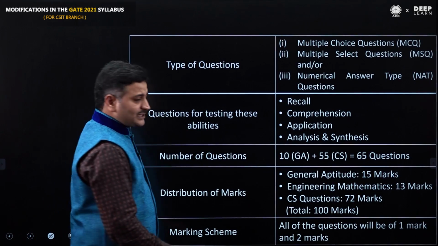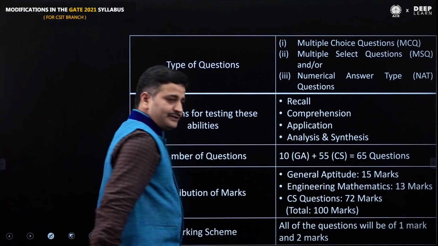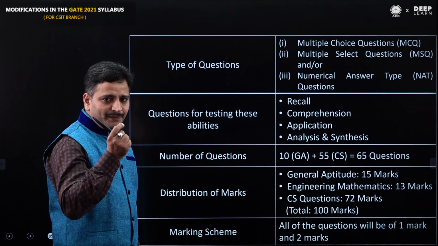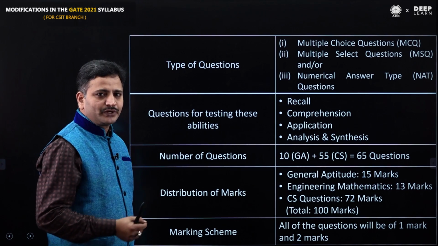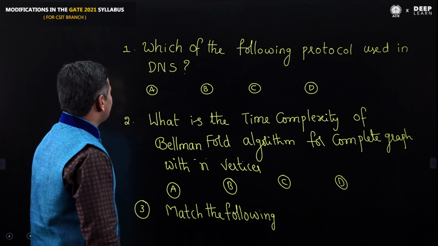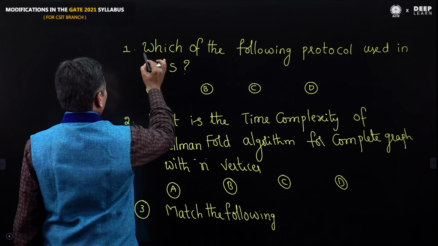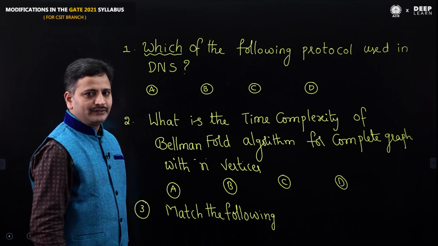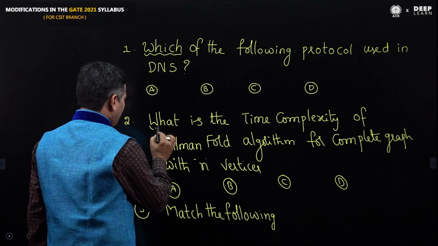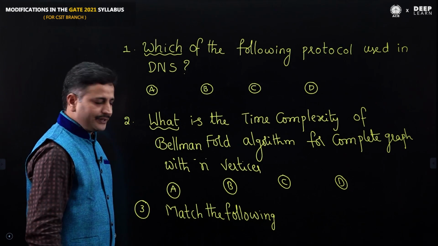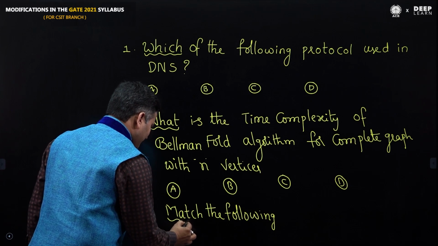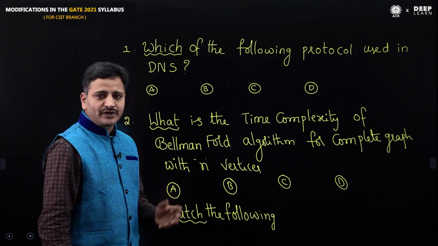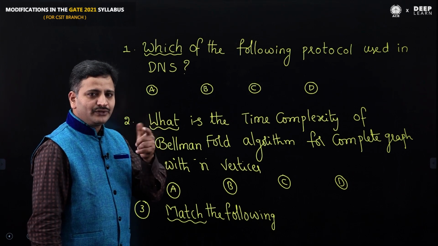The first way of asking a question is called a recall based question. What is the meaning of a recall based question? It means if the student remembers the topic, he can directly answer the question without putting in more effort. For example, look at this problem. Here the question starts with the words which of the following. Here the question starts with the word what. And third one, here it is match. To answer this type of question, you do not need to put in more effort. If you can remember the topic, you can directly answer.